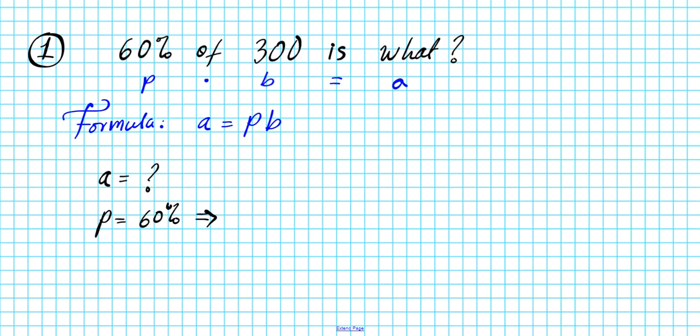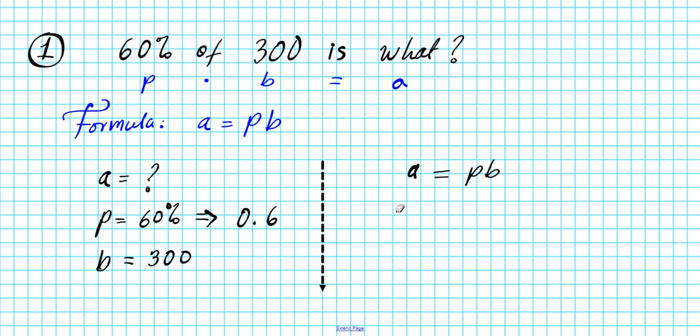If you want to convert 60% to decimal form, you move the decimal point to the left 2 places, since we have 2 zeros in 100. So that's going to become 0.6. The base amount that we're calculating 60% of is 300. Now that we have our knowns and unknowns, we have only one unknown with one equation. We can solve it for A. Rewrite the formula. A is equal to percent times base. Substitute and solve.